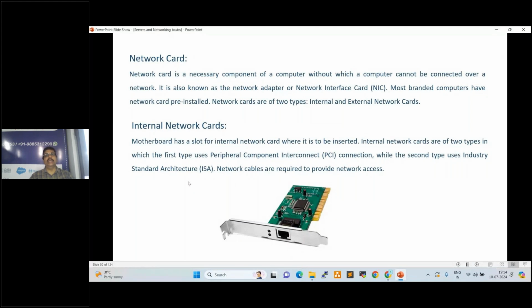Currently, we're not using them. Inbuilt chips are coming currently, but these PCI cards are very important cards, very core network cards. We used to use them in branded desktops or previous, old laptops.